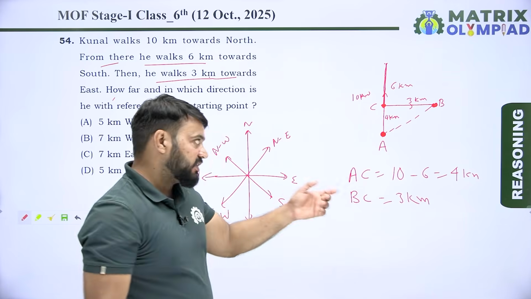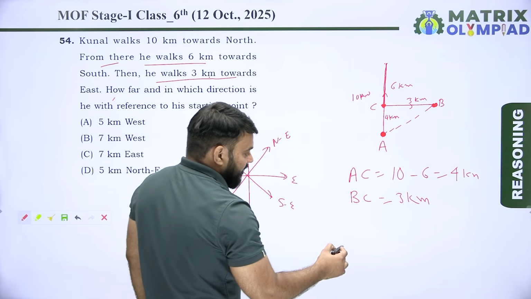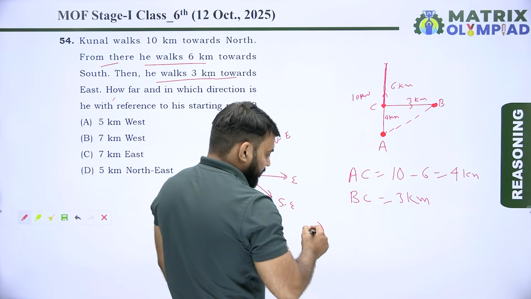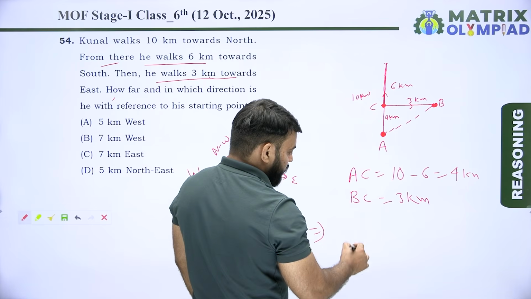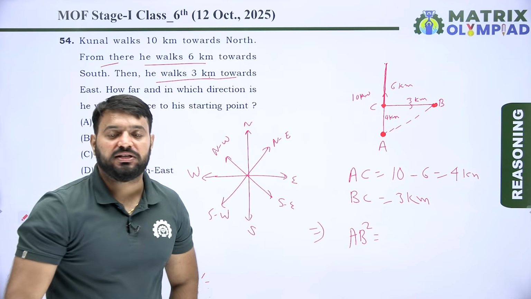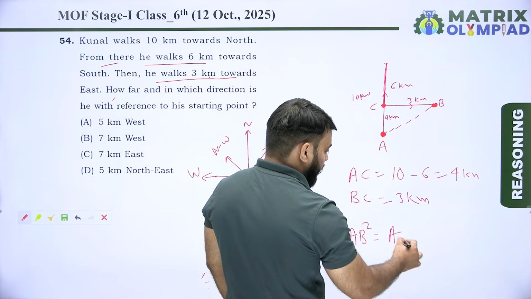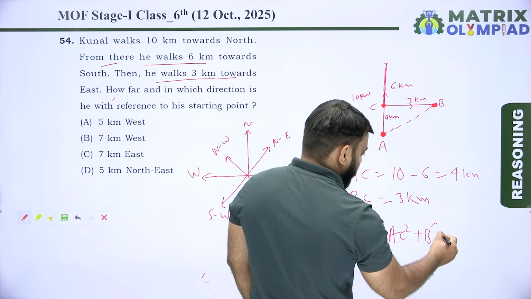Now find the distance between A and B. In a right angle triangle, using Pythagoras theorem, AB square, the hypotenuse square, is equal to perpendicular square plus base square. So it means AC square plus BC square.